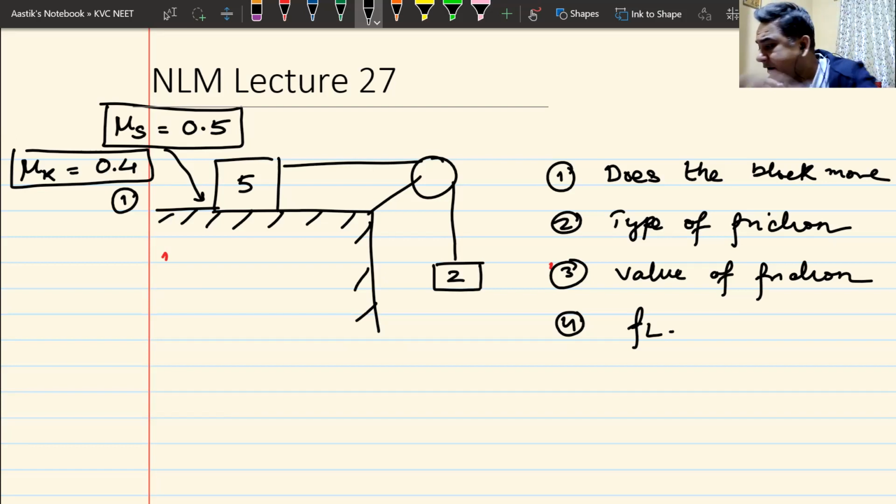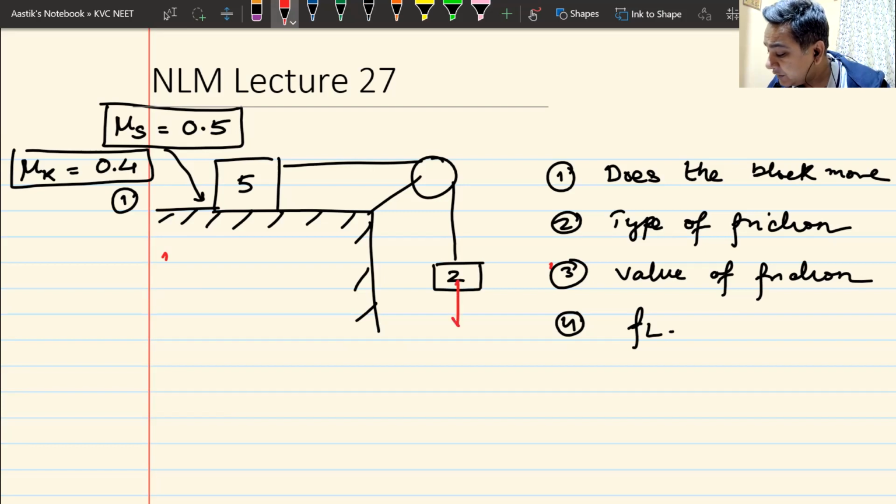Have you done this? Now, remember, whenever in a question they give you the value of mu s and the value of mu k is given, then the probability is that the system is actually moving. But when mu s is given, you must also look at the possibility that the system might not move at all. A similar question came in the IIT that I gave in the year 1997, where the system was not moving at all.